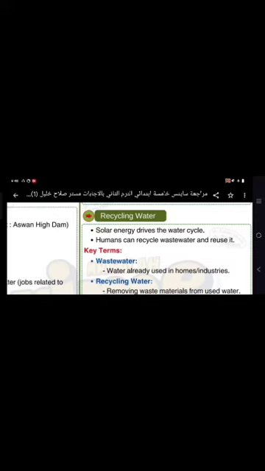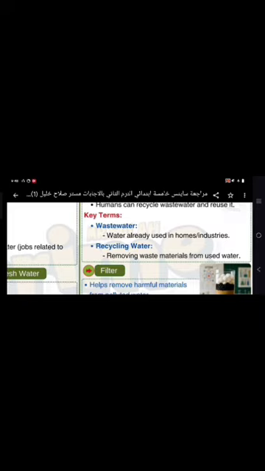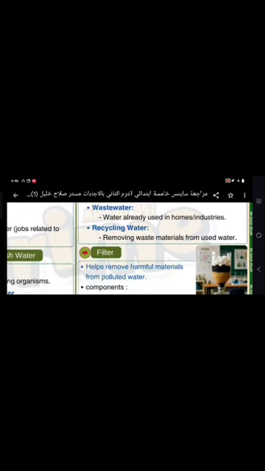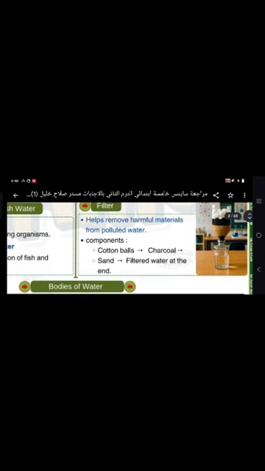Recycling water. Okay, solar energy drives the water cycle. So the main factor of movement of water in the water cycle is solar energy. It is the main source that drives the water cycle. Humans can recycle wastewater and reuse it again. Okay, wastewater is water already used in homes and industries. Recycling water means removing waste materials from used water.